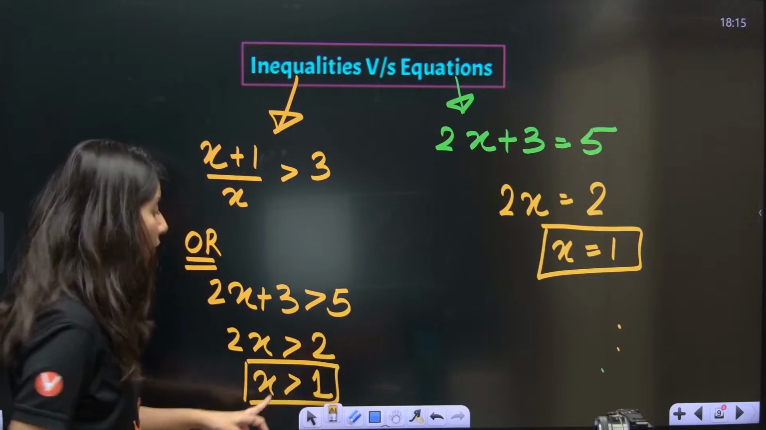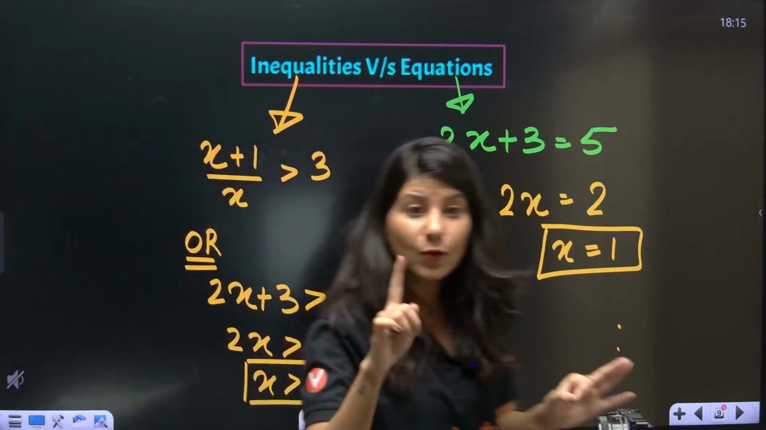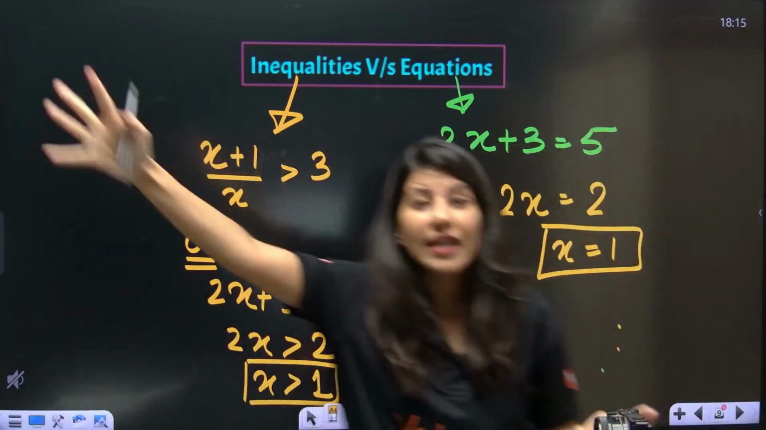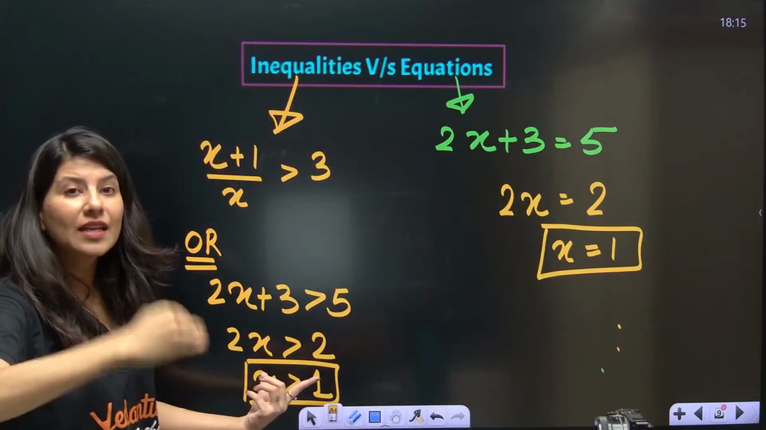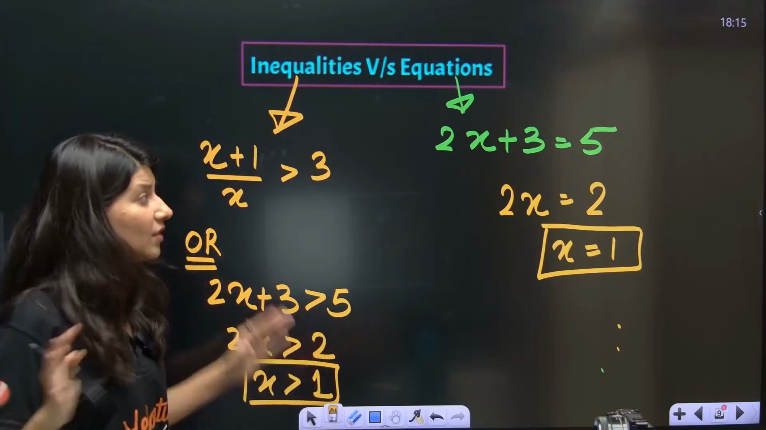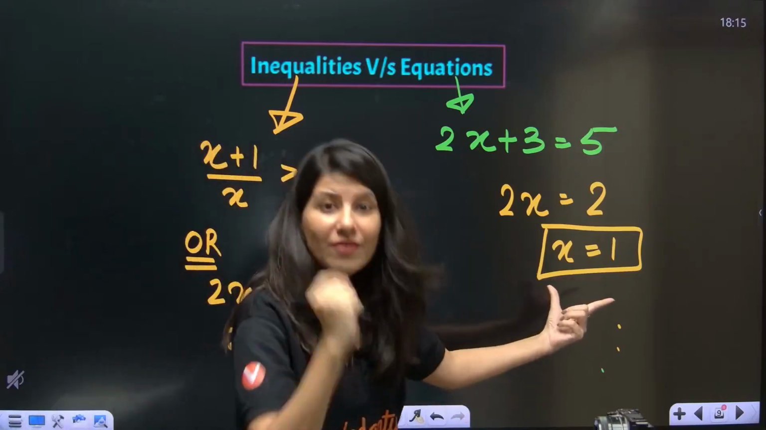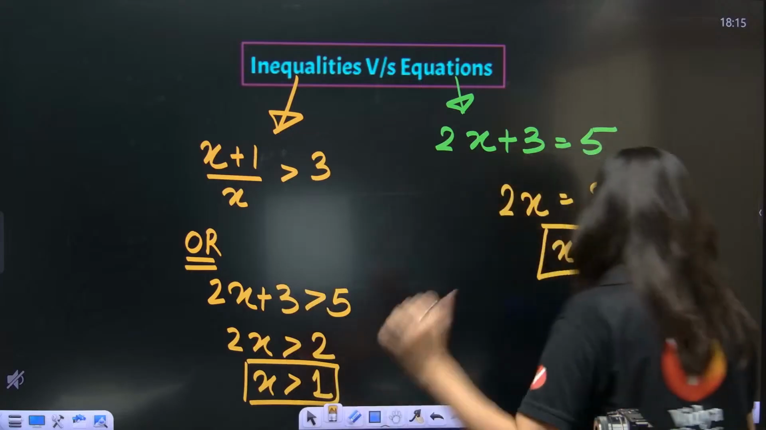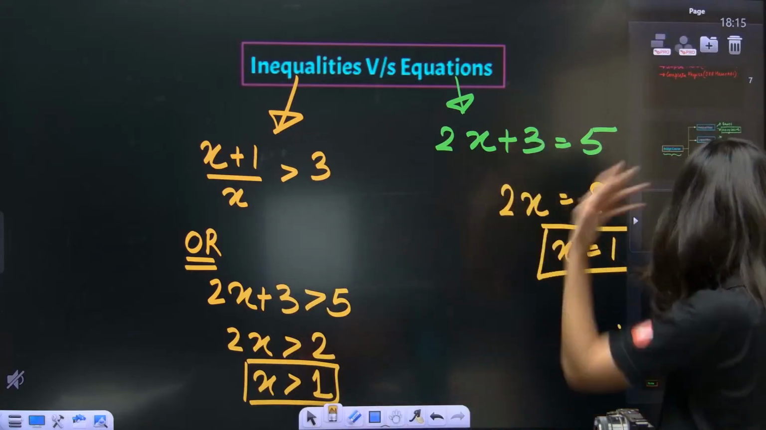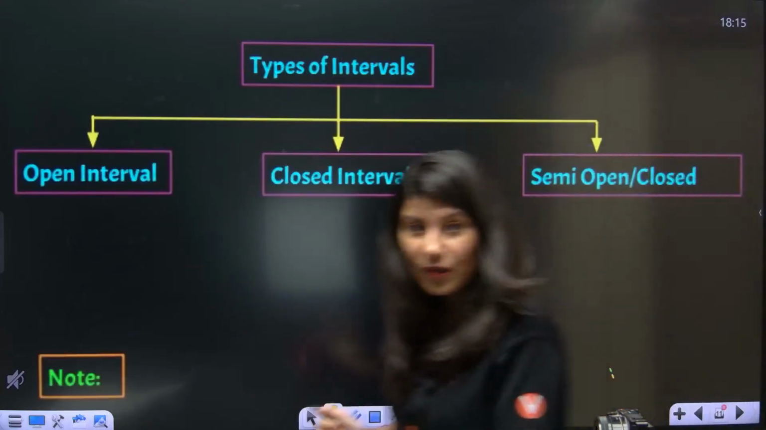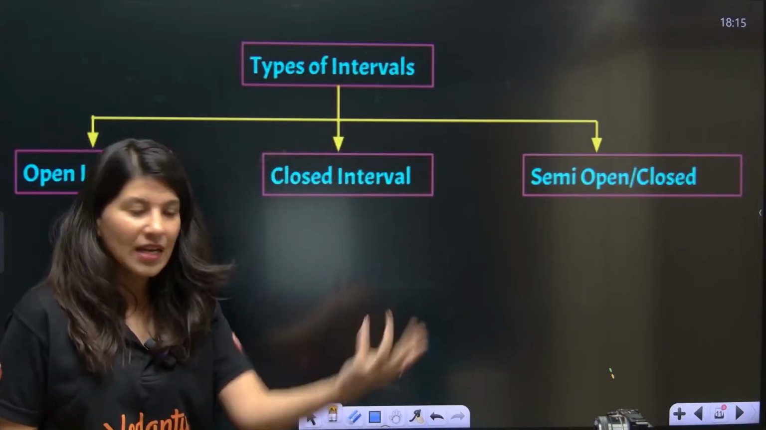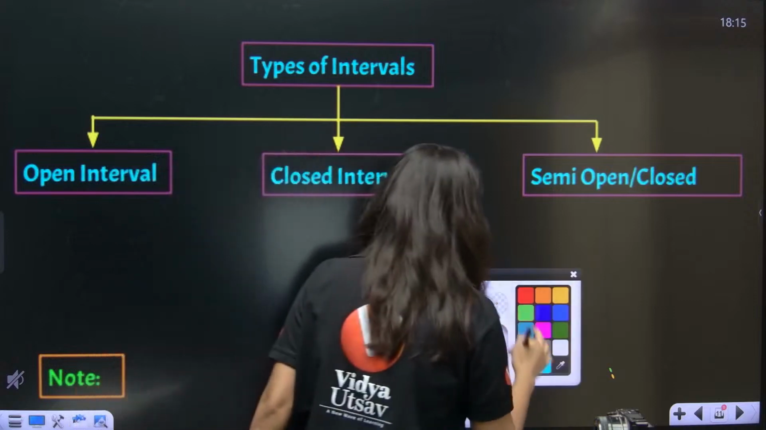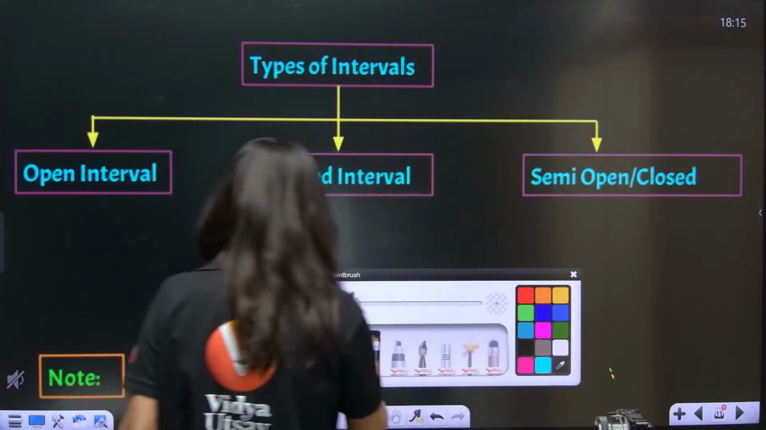X greater than 1, that is, there is no one value. There is a complete range I am getting. Can you see? X greater than 1, the complete range I am getting. Here the fixed one value or two values, but here so many values. X greater than 1 means so many values. So now you have to give me the answer in a certain way. So for that, studying intervals is very, very important, my dear students.